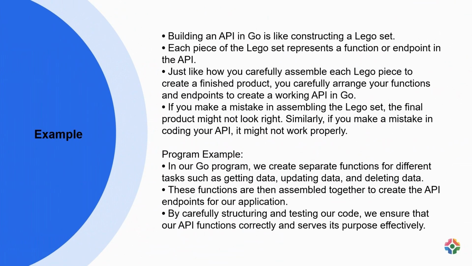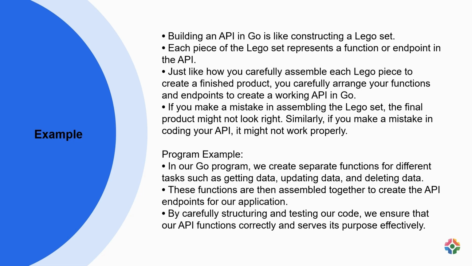Building an API in Go is like constructing a Lego set. Each piece of the Lego set represents a function or endpoint in the API. Just like how you carefully assemble each Lego piece to create a finished product, you carefully arrange your functions and endpoints to create a working API in Go. If you make a mistake in assembling the Lego set, the final product might not look right. Similarly, if you make a mistake in coding your API, it might not work properly.